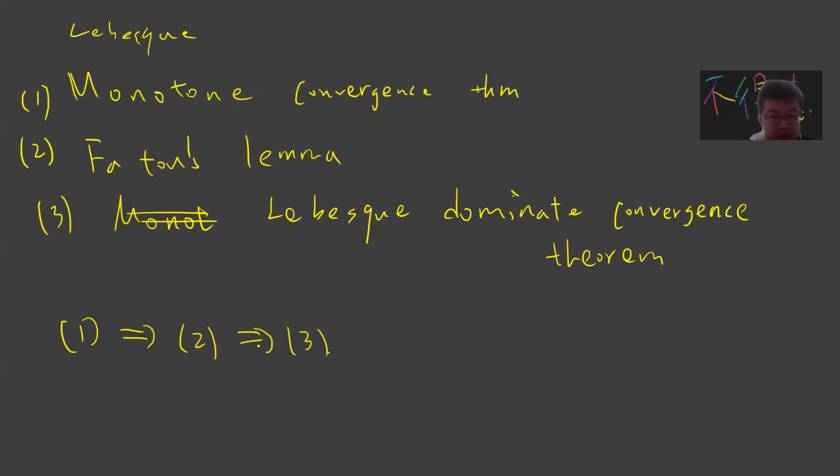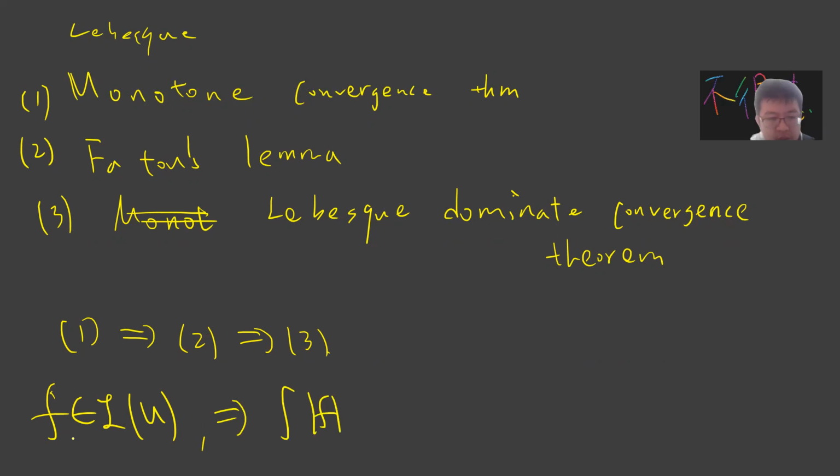Let me just quickly introduce notation. When I say f is L1 on E, where mu is usually the Lebesgue measure, it means that the absolute value of the function f integrated on E is finite.